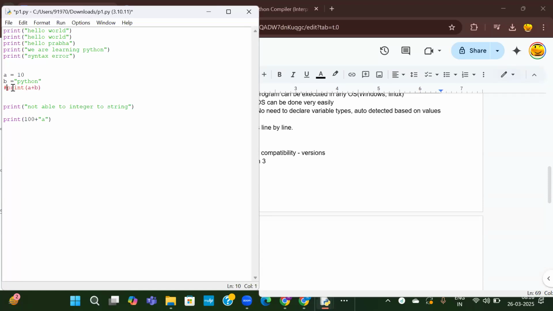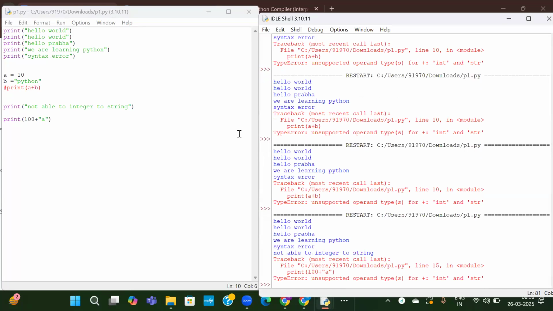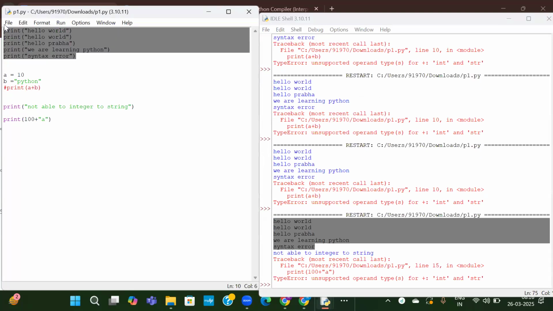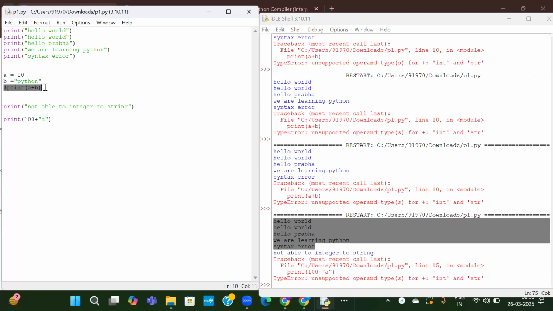So this hash is used for commenting in Python. One line comment. If you want to comment one line, then you have to use hash at the start of the line. So now let us execute it again. See here, now it has printed till syntax error till here. And after that, this is commented out. So there is no error here. It is not part of the execution. Whenever we have commented it out, it is eliminated from the execution. It doesn't execute.